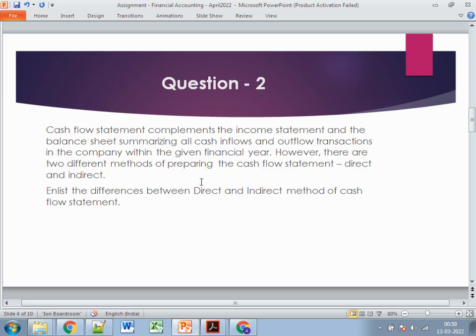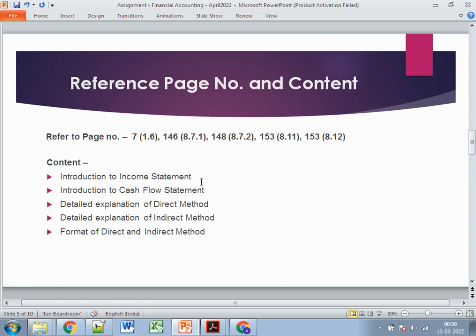The second question says the cash flow statement complements the income statement and the balance sheet, summarizing all the cash inflow and outflow transactions in the company within the financial year. However, there are two different methods of preparing the cash flow statement, direct and indirect, and list the differences between the direct and indirect method of the cash flow statement. So it's a straightforward question where you just need to give an explanation about the cash flow statement and specify that there are two methods, direct and indirect. So what's the difference between them, and how it is being prepared.